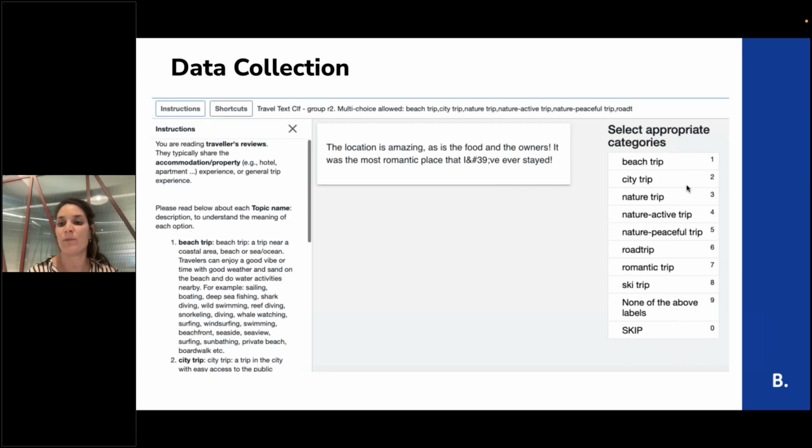We are doing it for part of the labels and not all 240 topics. This is how we do partial labeling, and at the end we feed the model positive pairs and negative pairs. For example, if the annotator clicks just on the romantic trip, we get a pair of the text and this topic with a label of 1, and all the rest with a value of 0. Just the ones that are shown here, not all 240 topics.